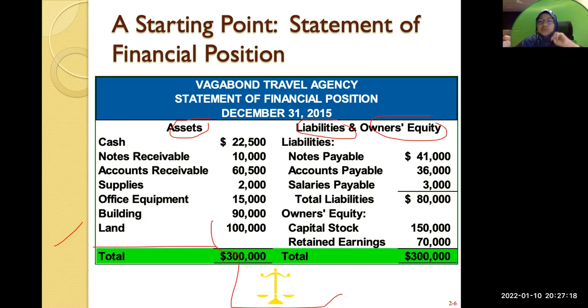Later we look into that definition. But this is what a financial position is. So you're going to identify what are assets, what are liabilities, and what are owner's equity. And then you have to decide how much is of each asset. Later you see how much cash that you have at the end of 31st of December, how much is your notes receivable and all these things.